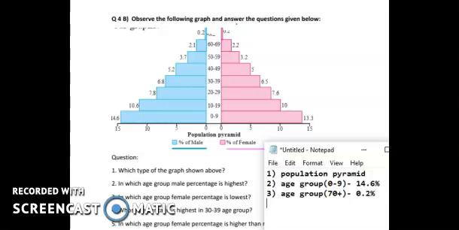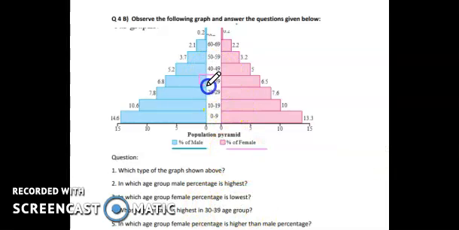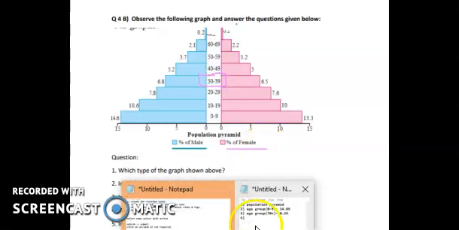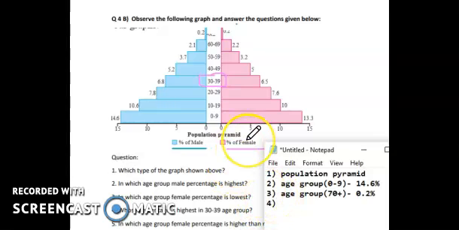0.2%. Okay, let us move to the fourth one. Whose percentage is highest in the age group of 30 to 39? So where is 30 to 39? 30 to 39 is here. Okay, so who is having the highest ratio, whether it is male or female?